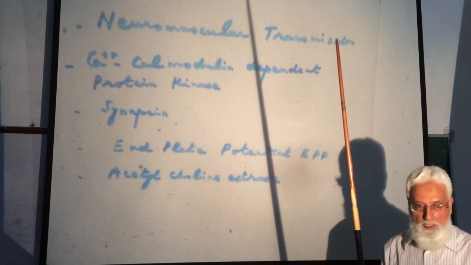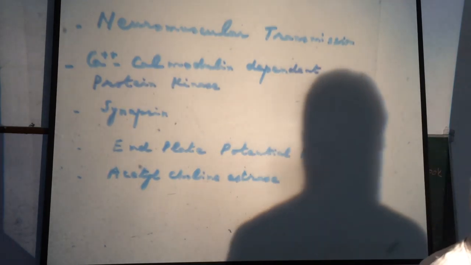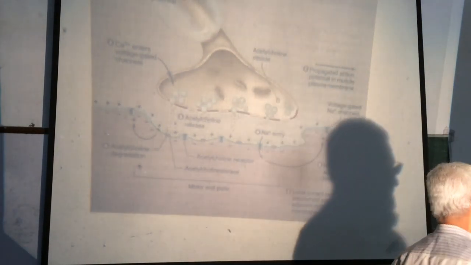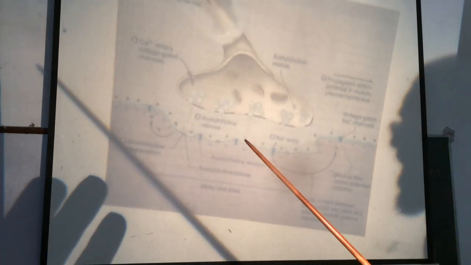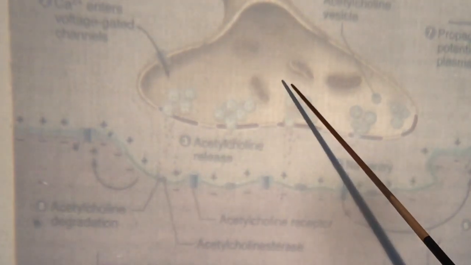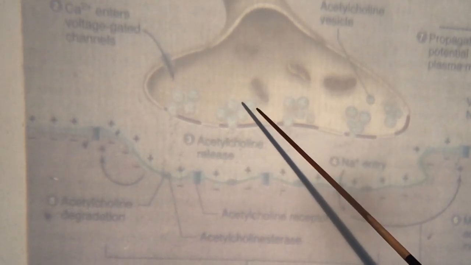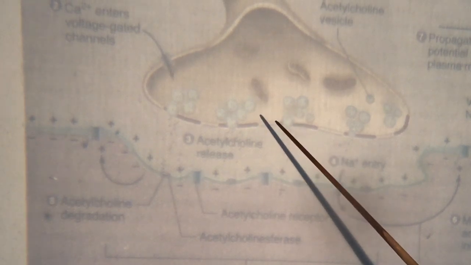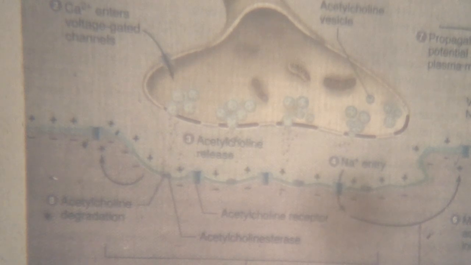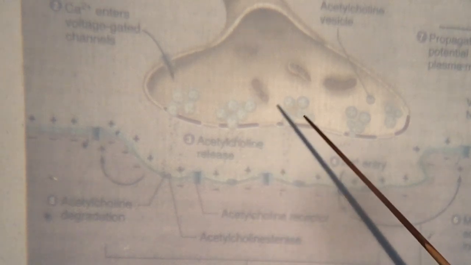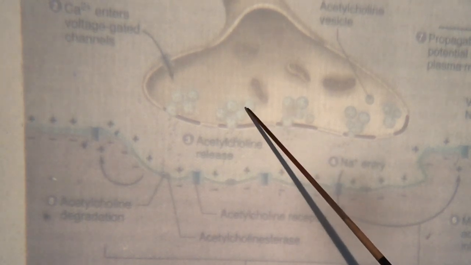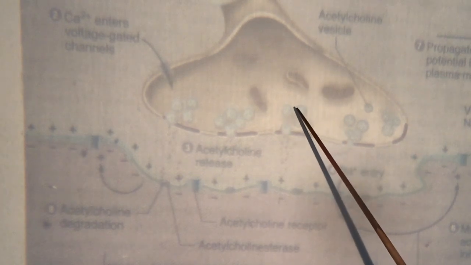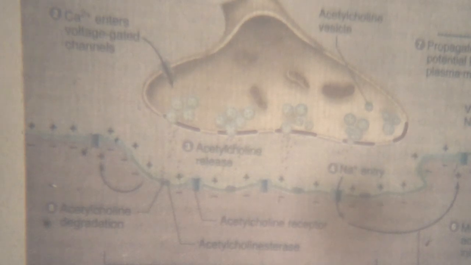When this protein synapsin is phosphorylated, it becomes activated, and there is release of about 125 acetylcholine vesicles from the cytoskeleton.